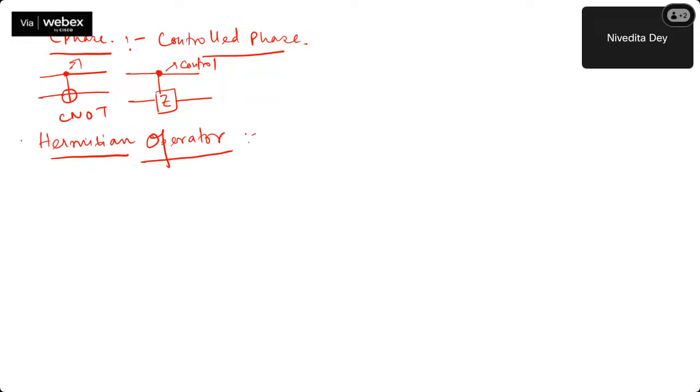To come to the Hermitian operator, let us start with the adjoint of an operator.